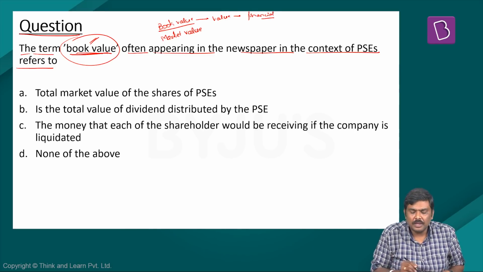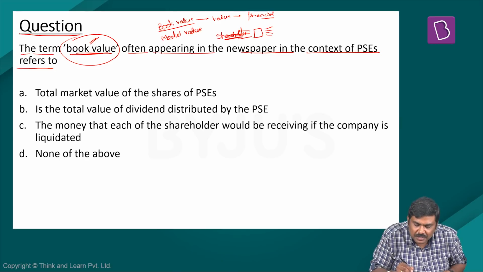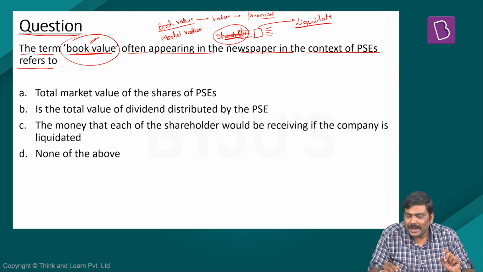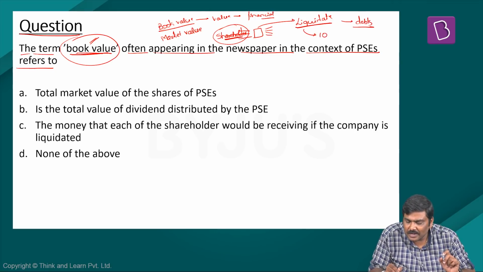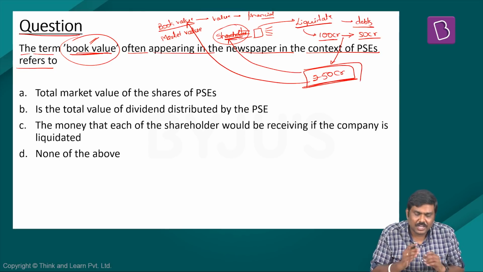Let me explain it. Imagine here's a company, it owns certain assets, it has issued certain shares and there are shareholders. And shareholders are nothing but owners of the company. So if these particular shareholders decide to sell off or liquidate this particular company in the market, sell off the asset, liquidate the company and pay off all the debts of the company. Right? Imagine they receive 100 crore rupees after liquidation and they pay off debts worth 50 crore rupees. So how much is the amount left here? 50 crore rupees. So this will be the book value of the company. And this particular book value will be distributed amongst the shareholders themselves.